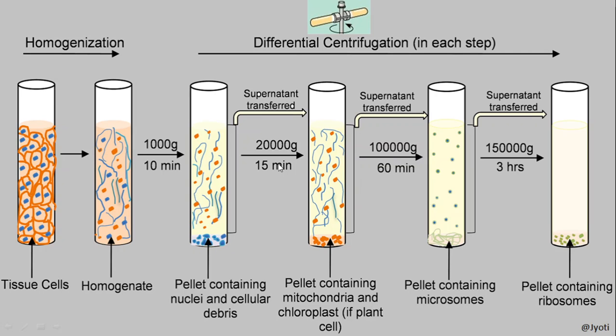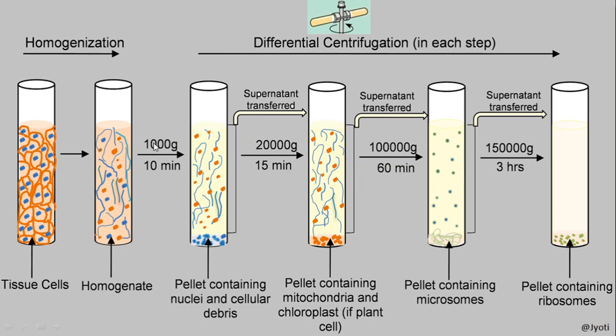Next, again when you centrifuge for another 5 minutes, that is after 15 minutes, what will you get? You will get the pellet containing mitochondria and chloroplasts settled down. That means the nucleus is the most dense part, then the mitochondria, then the microsomes, then the ribosomes. So in this way you can see that the sedimentation rate is highest in the case of the nucleus.